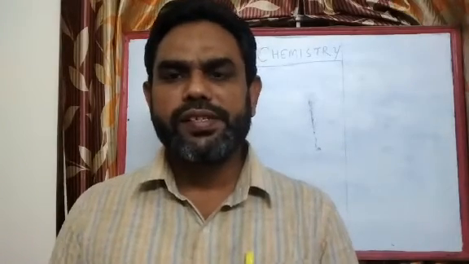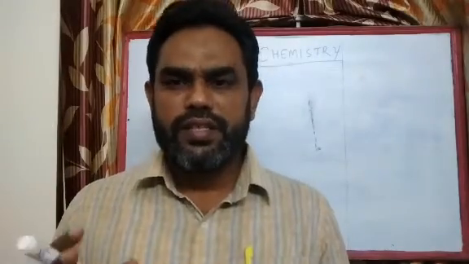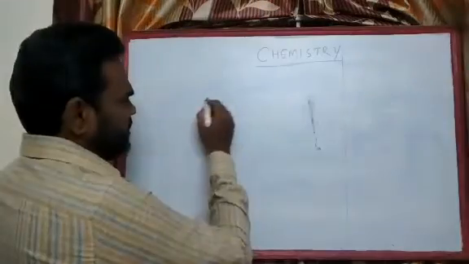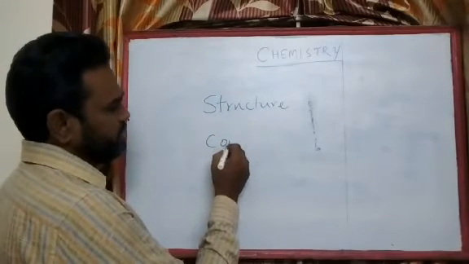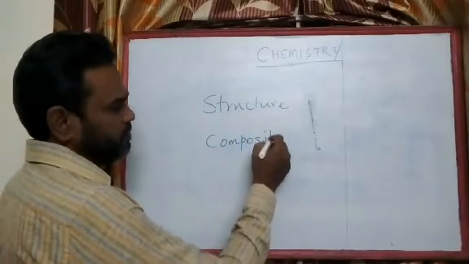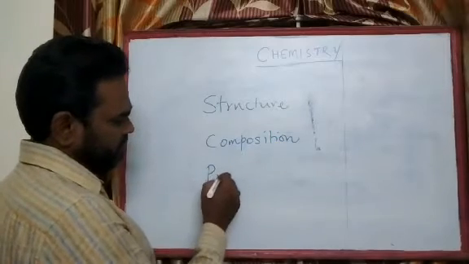How do you define the subject chemistry? The most optimum definition for chemistry is it's a branch of science that deals with the structure, composition, and properties of matter both in and around us.